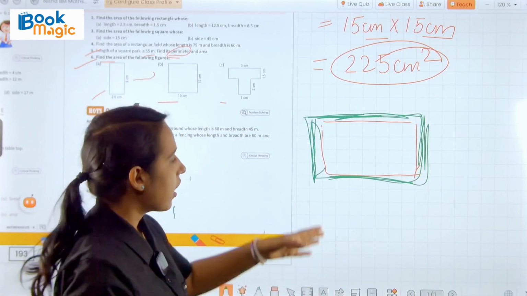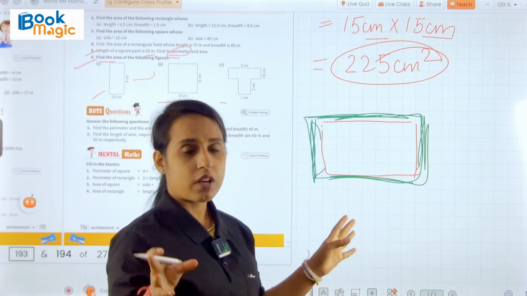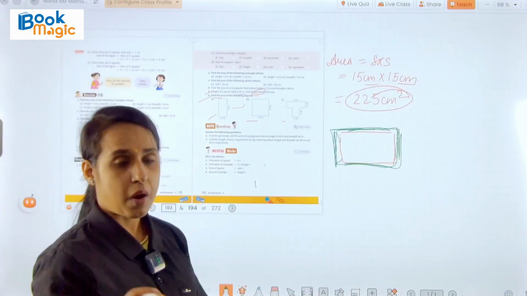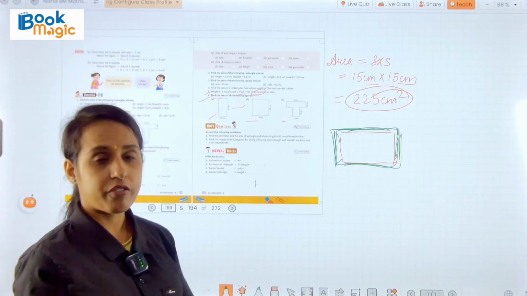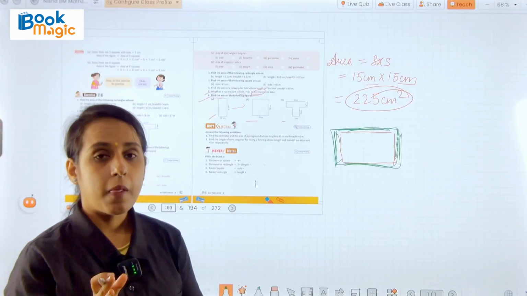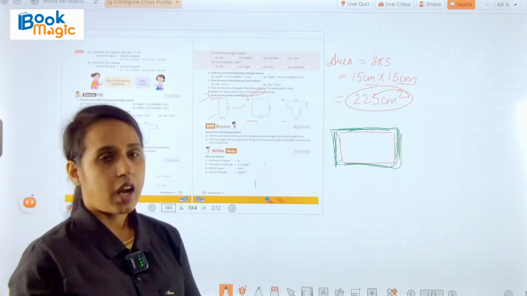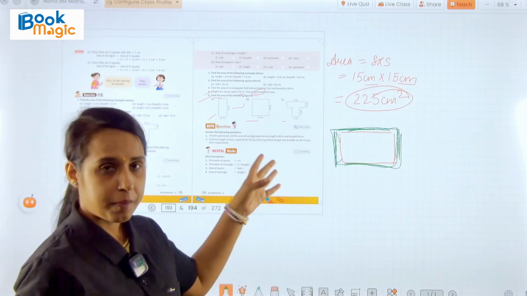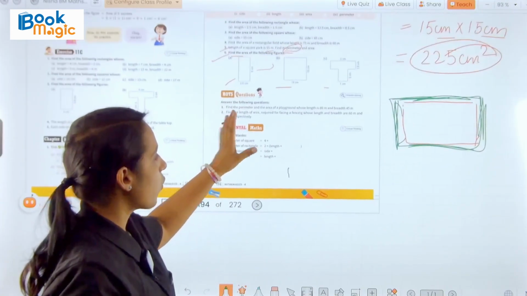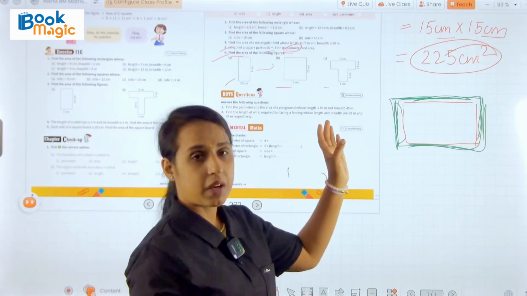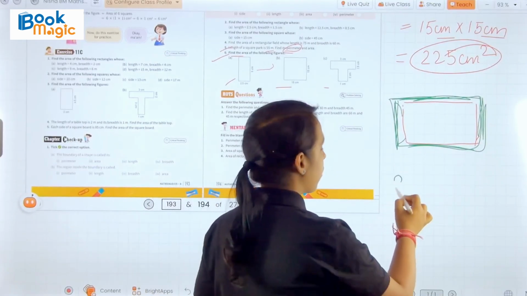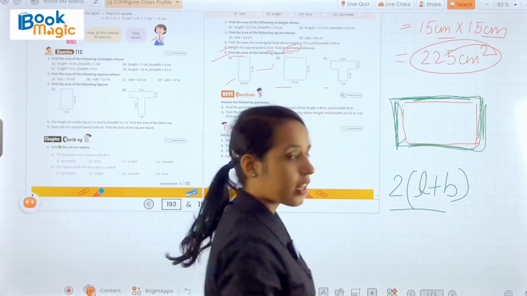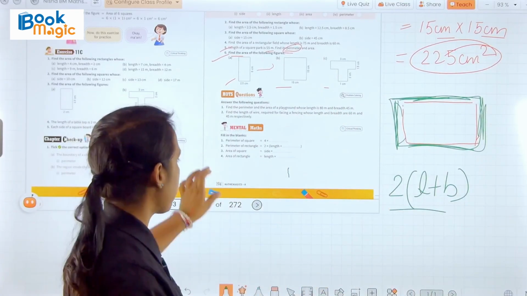So we know that length of boundary is equal to length of wire. So first we find out the boundary length, and how do we find it? By finding the perimeter of the given measures. Okay. So for perimeter we will write here 2 bracket L plus B. This is our formula. You can easily put the values here and find out the perimeter.